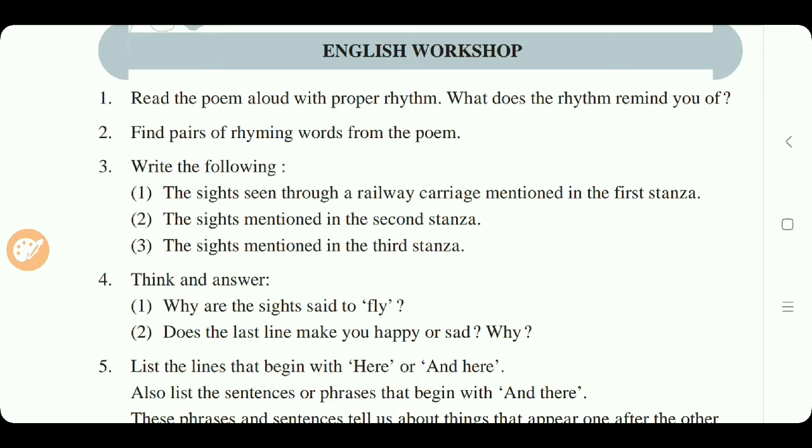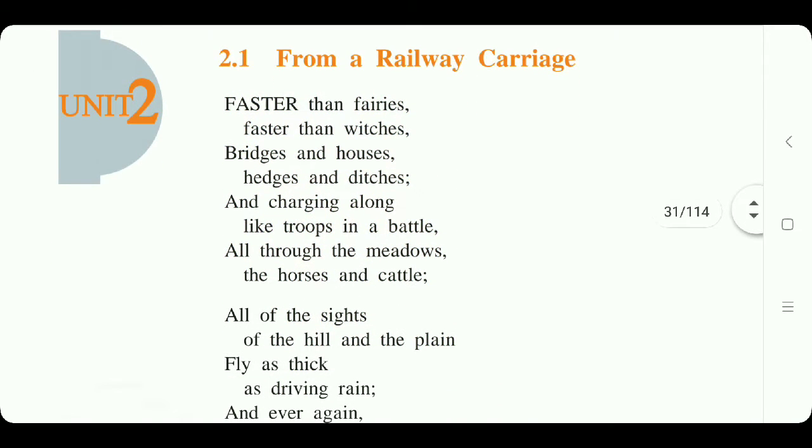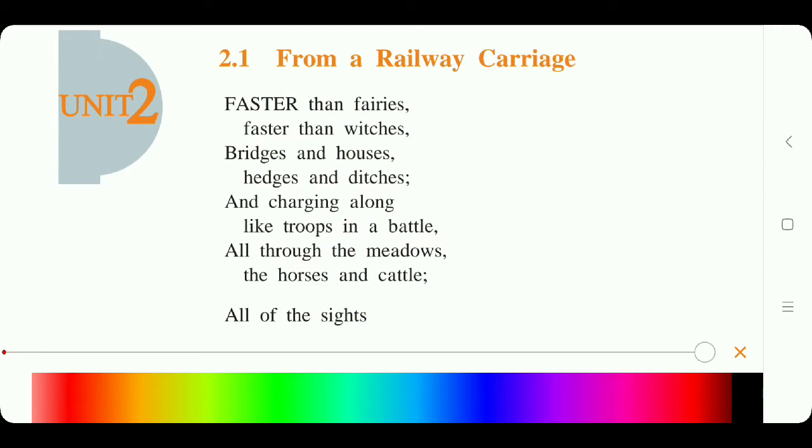Now students, from the poem we are going to find the rhyming words. First, the first stanza. In the first stanza, witches and ditches. Here, witches, also ditches. These two words are rhyming words. Next one is battle and cattle.